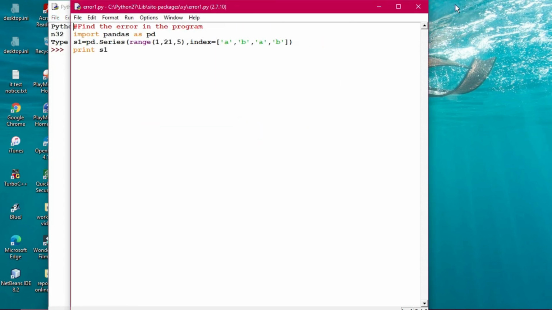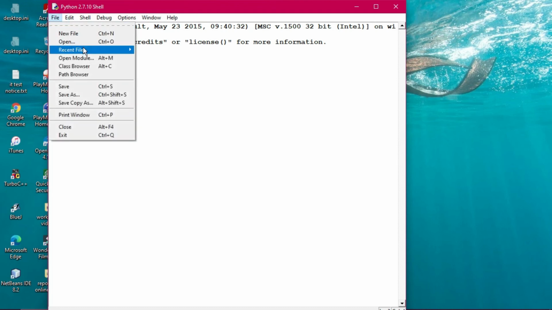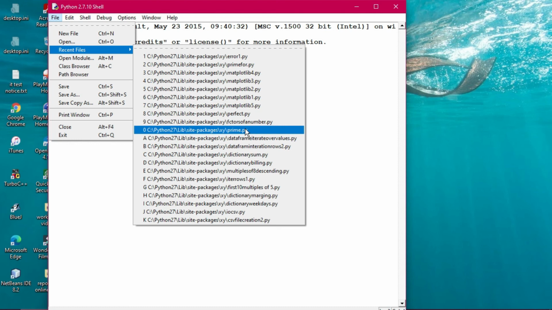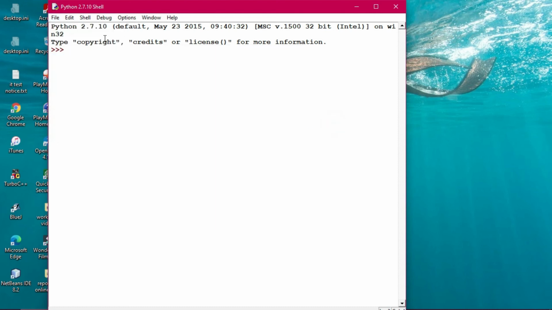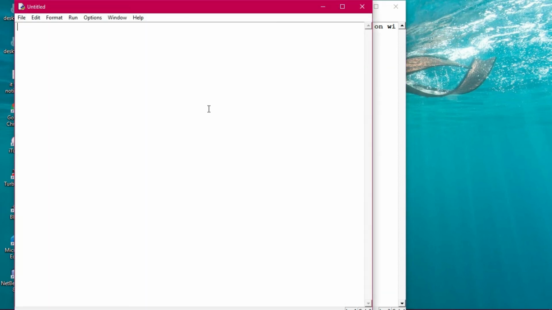Oh no, this is not for you, this is the data frame. So I'm leaving some programs here and opening some other programs in order to show you the errors. I'll write a program, it doesn't matter. File, new file. Okay, simply writing a program.